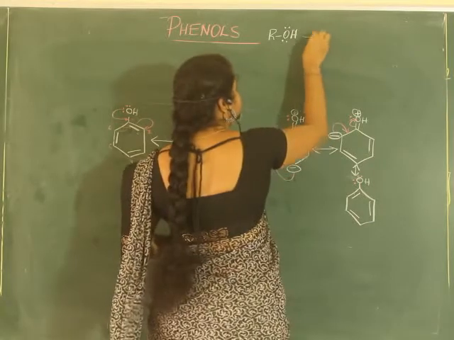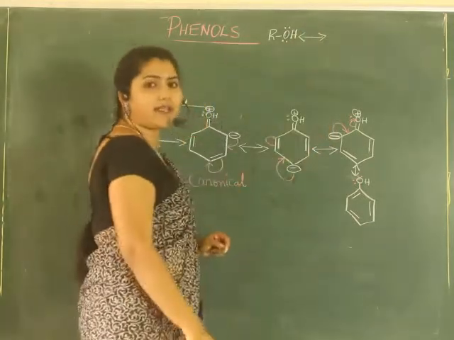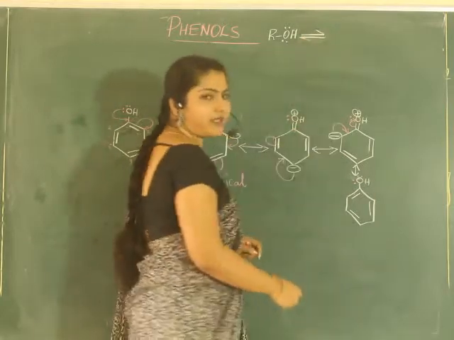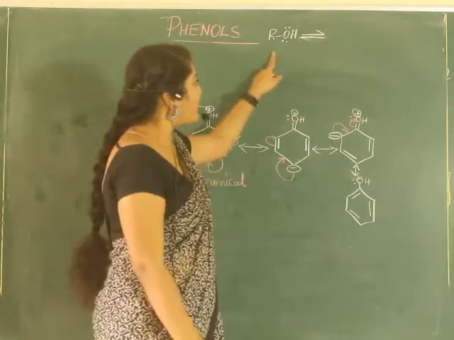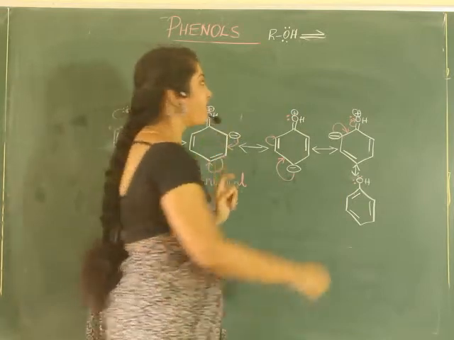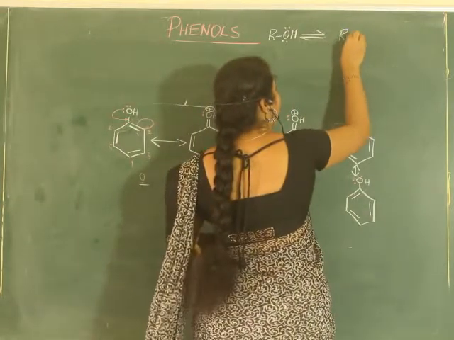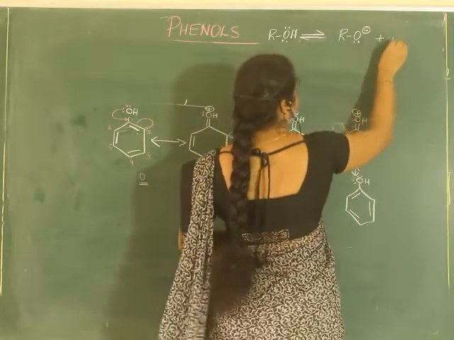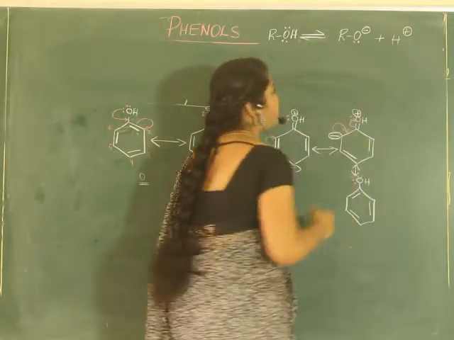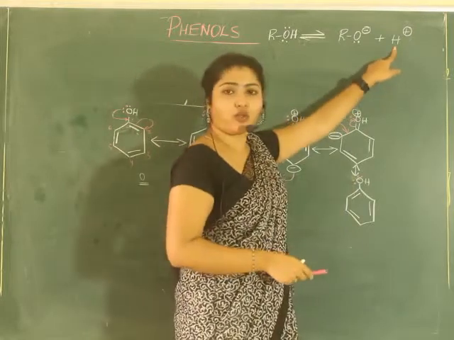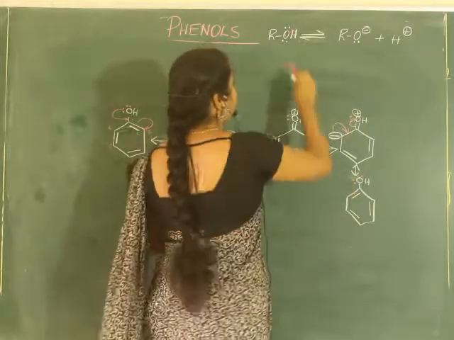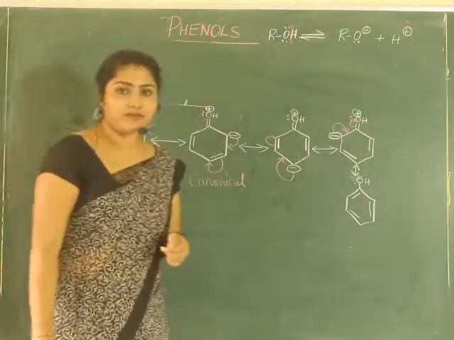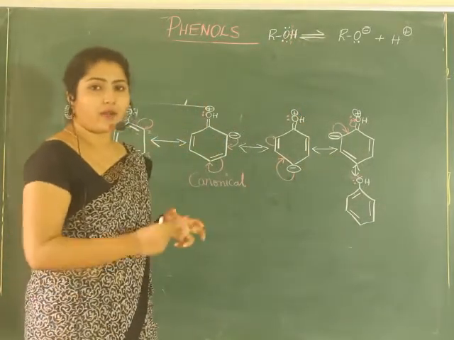When it ionizes, it ionizes as RO minus plus H plus. It has the ability to donate a proton. This OH bond will be broken. This is how alcohols ionize.